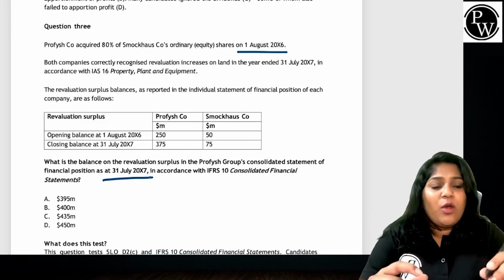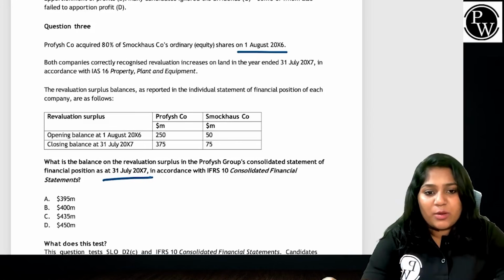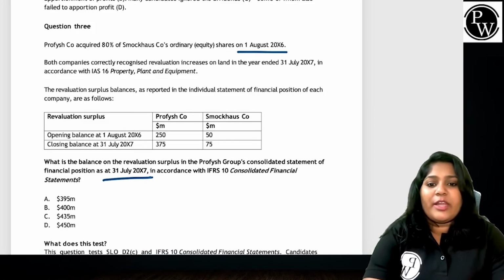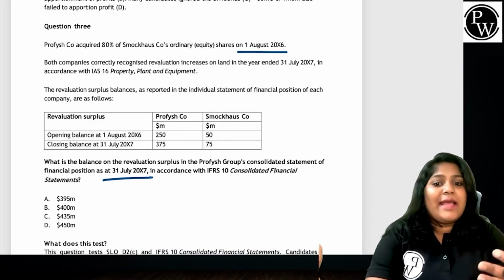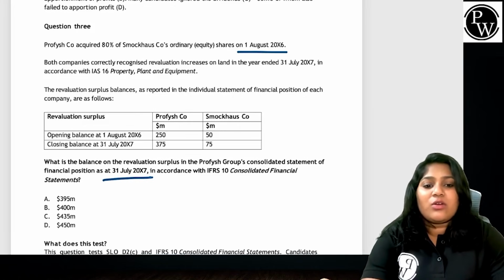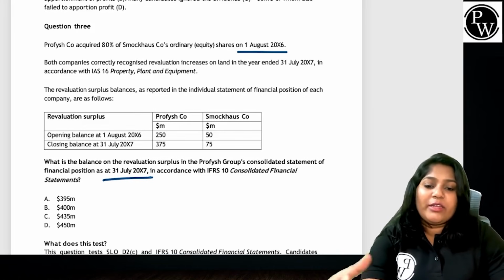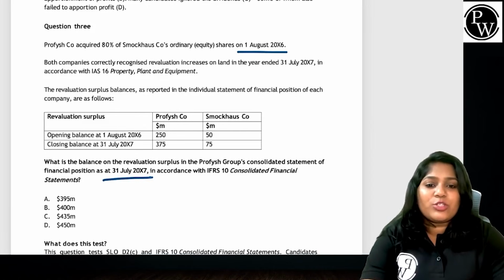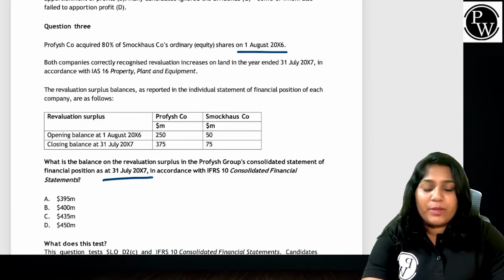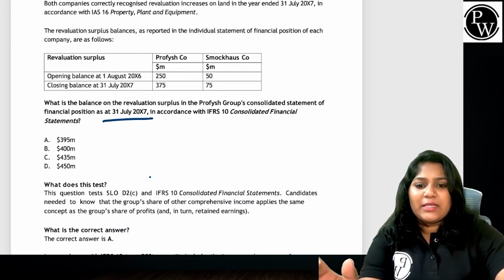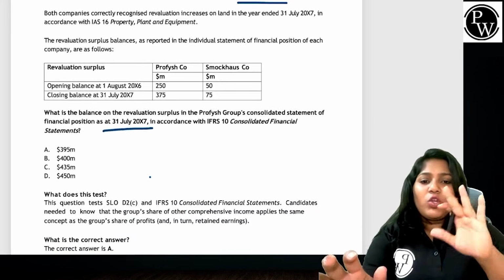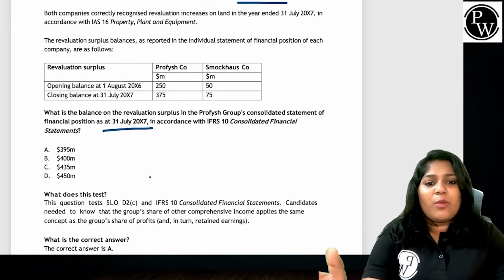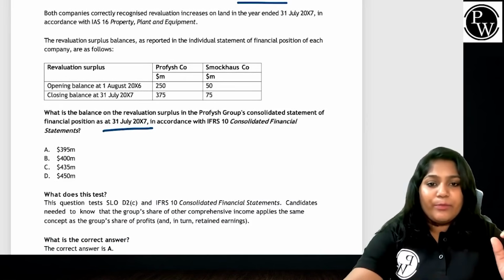Read the next one. What is the balance on the revaluation surplus in the Profish Group consolidated statement of financial position as at 31st July X7 in accordance with IFRS 10 Consolidated Financial Statements? We are asking what should be the balance of the revaluation surplus of Profish Group. Guys, what are they typically asking for? They are asking for the total revaluation surplus, how much it should be.